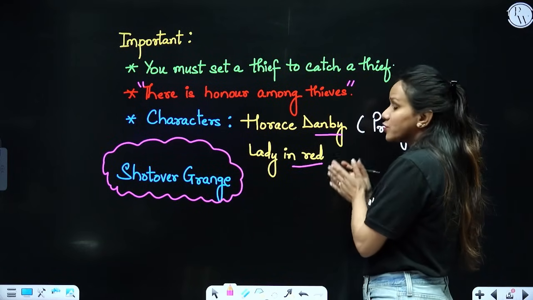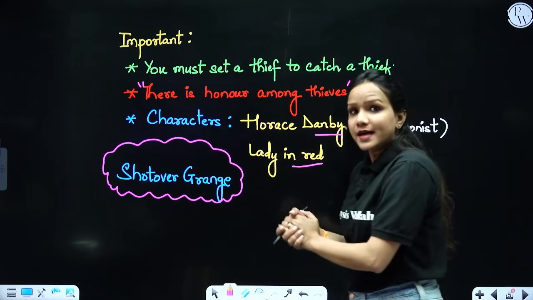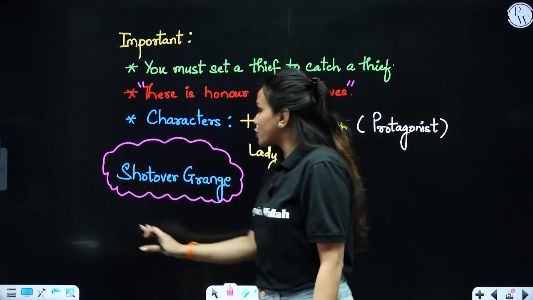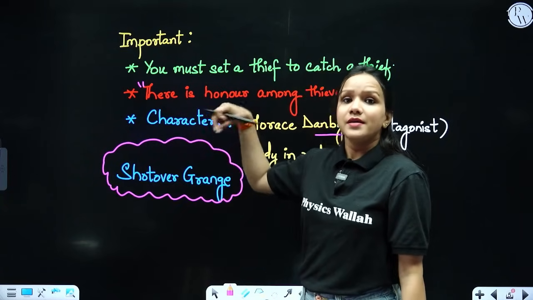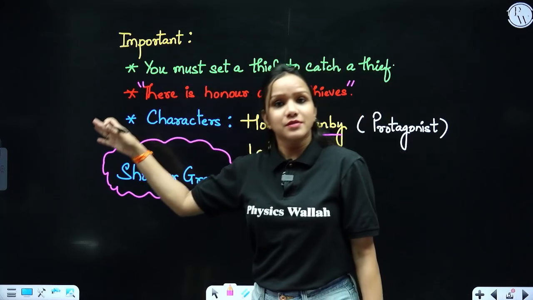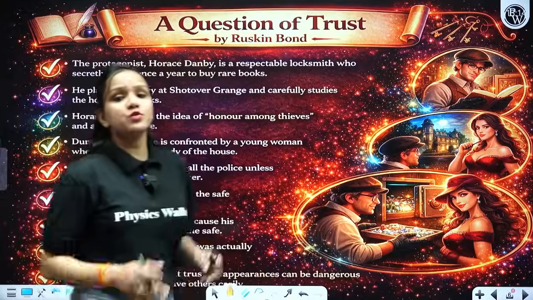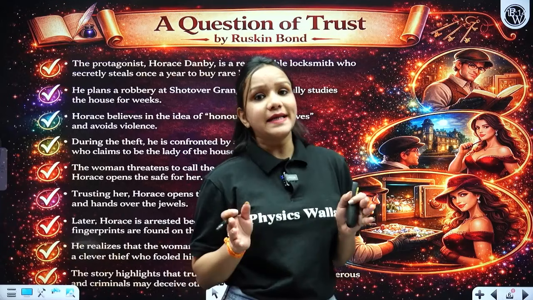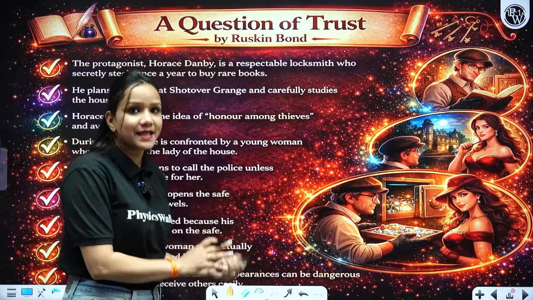Then we have the Lady in Red. Towards the end of the lesson, we would be knowing about this particular lady. Then we have Shotover Grange. Please remember the name of the villa in which he decides to commit the robbery this time. Now let's try to understand and recall the entire story through these pointers, although I'll also be explaining you in detail as well.